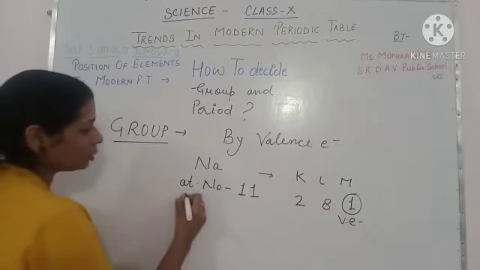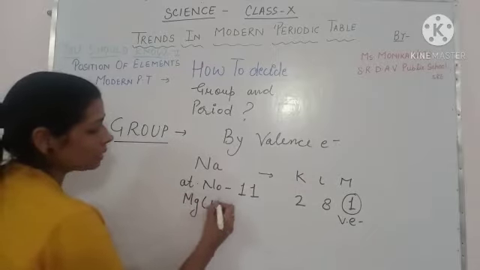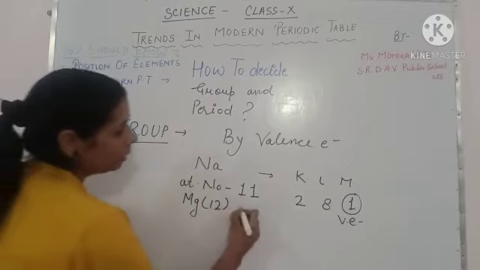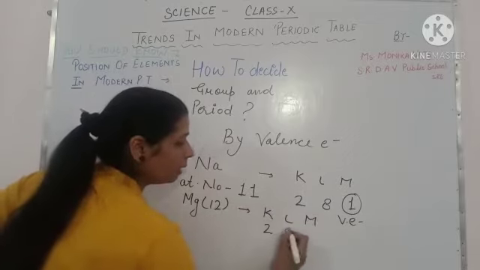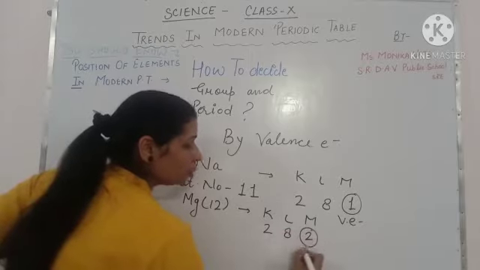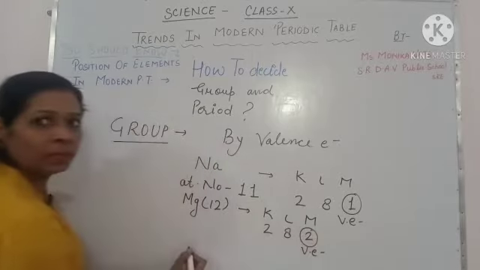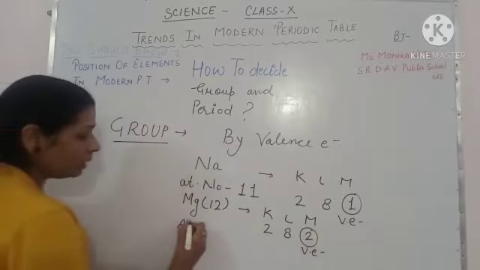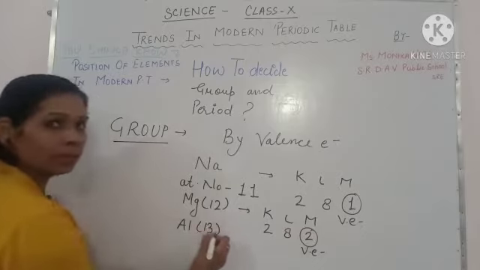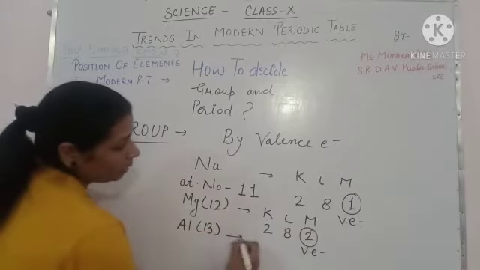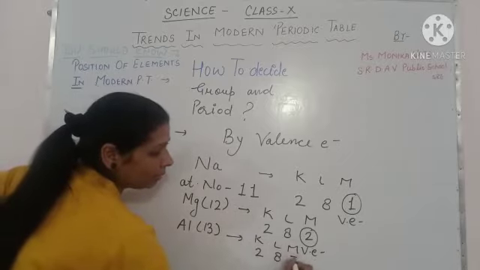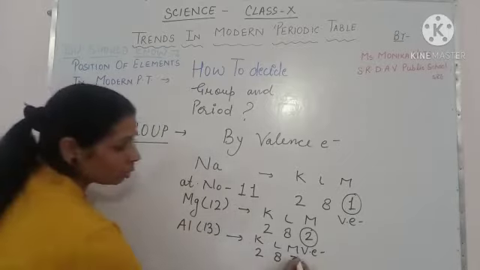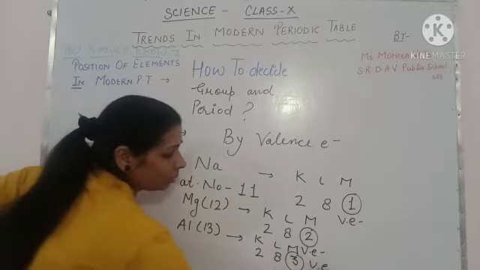Like magnesium has atomic number 12, and K, L, M: 2, 8, 2. So 2 is the valence electron. But aluminium has atomic number 13, and according to that, K, L, M: 2, 8 and 3. So 3 is the valence electron.